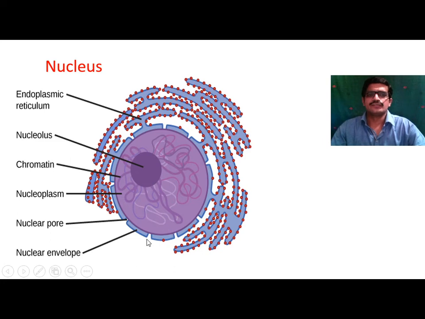The nucleus also consists of some amount of lipid, particularly phospholipid, and inorganic salts such as calcium, magnesium, iron and zinc, which are also present in the nucleus.